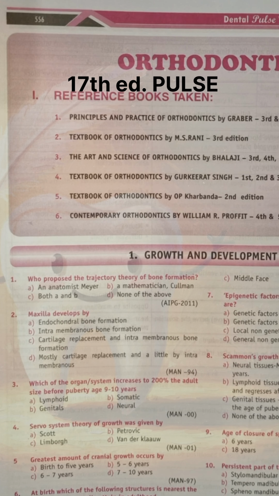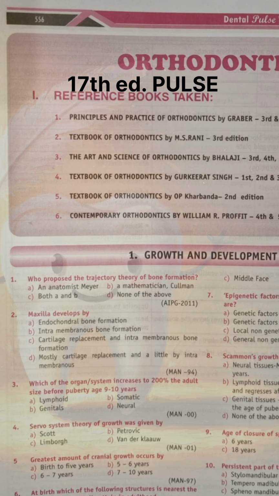Next is servosystem theory of growth was given by. This is a very direct question. Correct answer is Petrovic. Scott gave cartilaginous theory, Limburg gave von Limburg theory, and Van der Klaauw was the person who gave the basis for the Melvin Moss functional matrix theory.